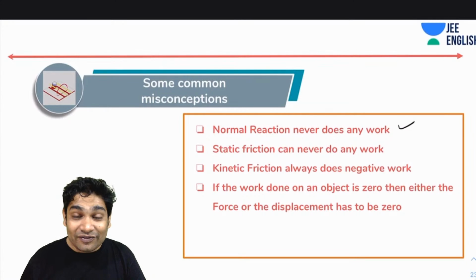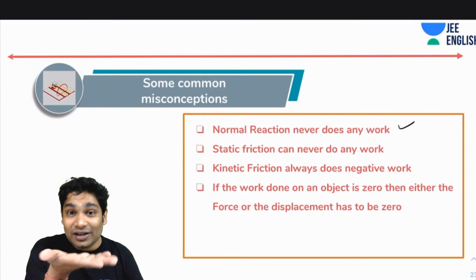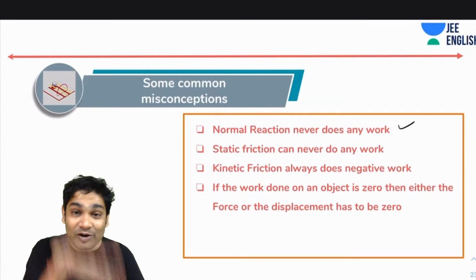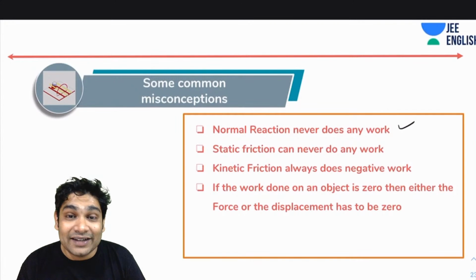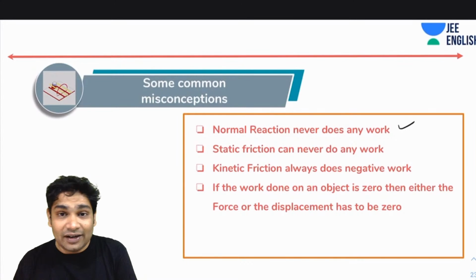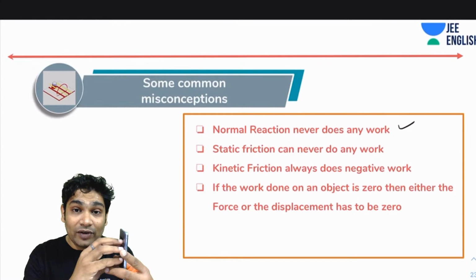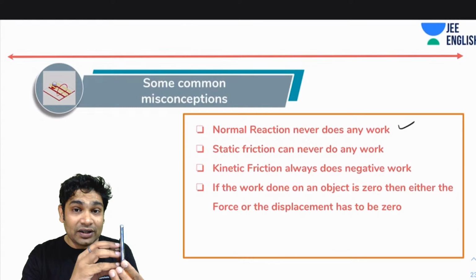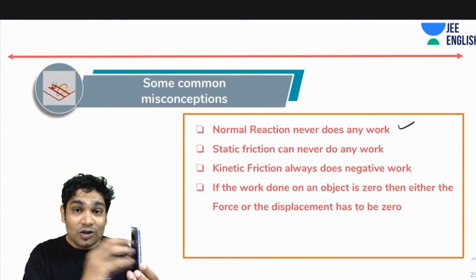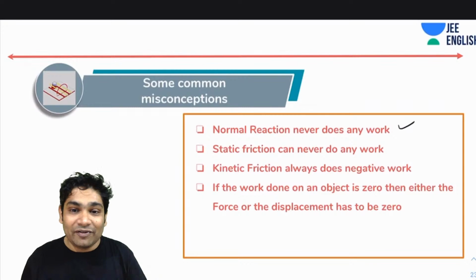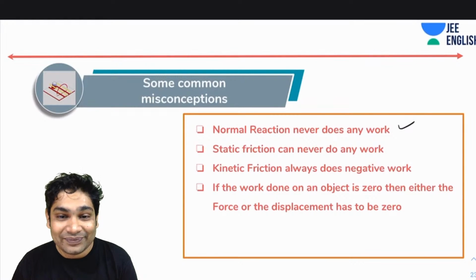That is true only as far as your ground is stationary. If your ground starts moving, normal reaction does work. Even if there are two blocks in contact with each other and I'm pushing the block from behind, who's doing the work on the block in front? It is normal reaction.